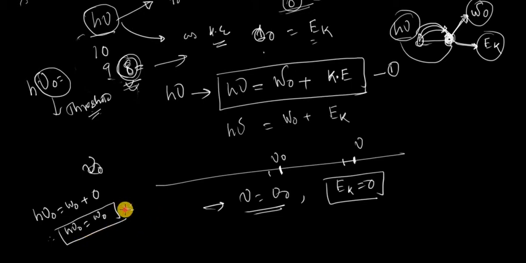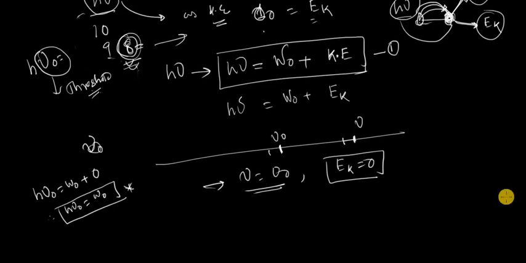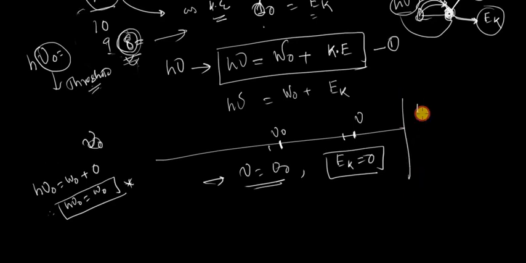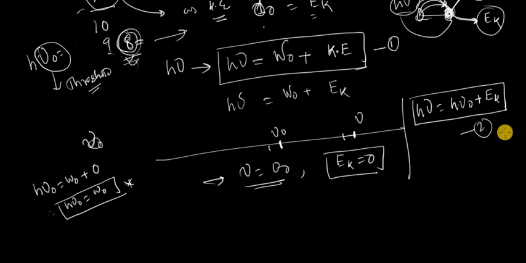So equation 1 reduces to a new form. Now W0 is defined as h nu minus kinetic energy, or h nu is equal to W0 plus kinetic energy. This is a new modified form of Einstein's equation. Equation 1, and this is equation 2.